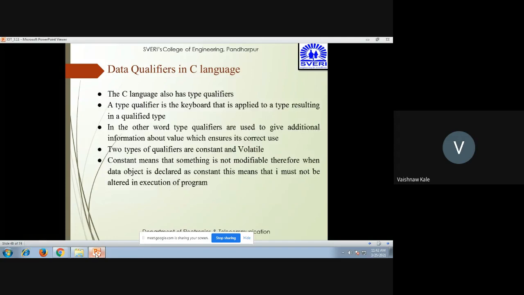Now how it happens is that there are two types of qualifiers, constant and volatile. Constant means something that is not modifiable. We cannot modify it. Therefore, when a data object is declared as constant, it must not be altered during execution. So once a constant value is fixed, it cannot be altered afterwards. But in case of volatile, you can do it.